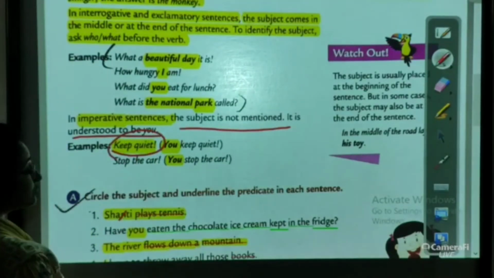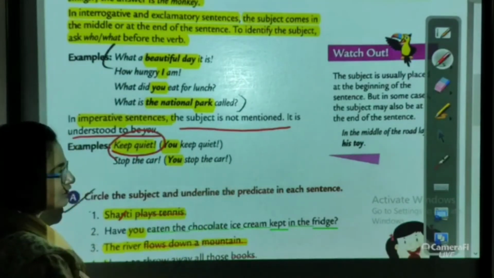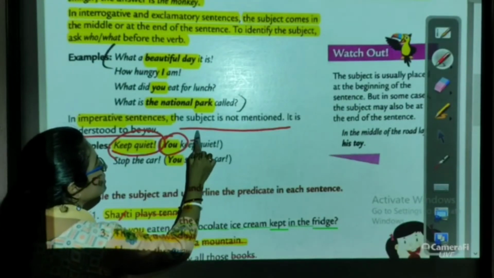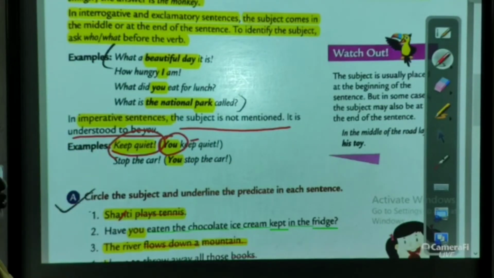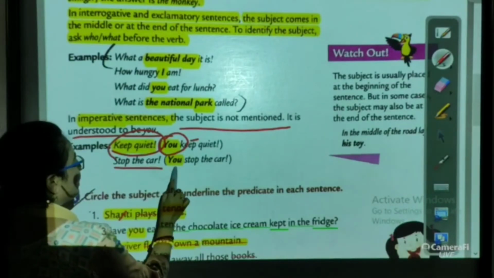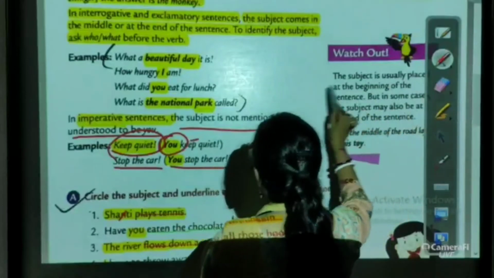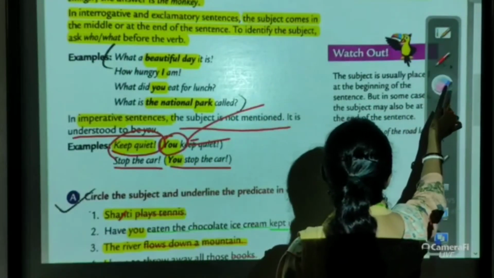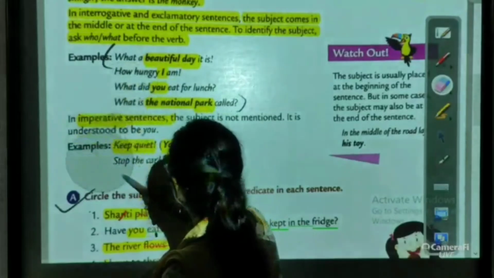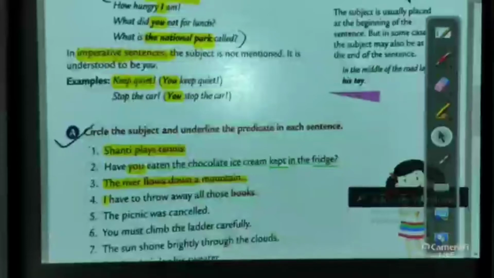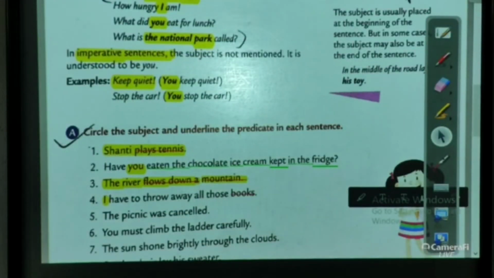Keep quiet. So, you keep quiet. Okay, so you is the subject that is not mentioned and that you have to understand. Stop the car. You stop the car. Okay. So with that, we finish our chapter, and there are some exercises that we have done in our Google Classroom, and now let us solve at least 5 examples from here.